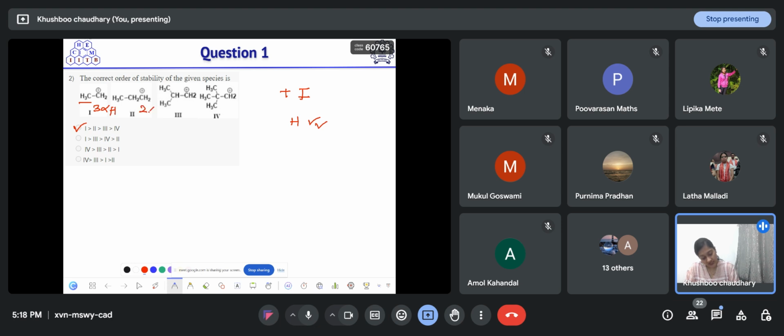Here, two alpha hydrogens. In option three, we have only one alpha hydrogen. And in the last case, we have zero alpha hydrogen. So the more the number of alpha hydrogens, the more hyperconjugating structures there are and the more the stability. So that's why option 1 is correct.